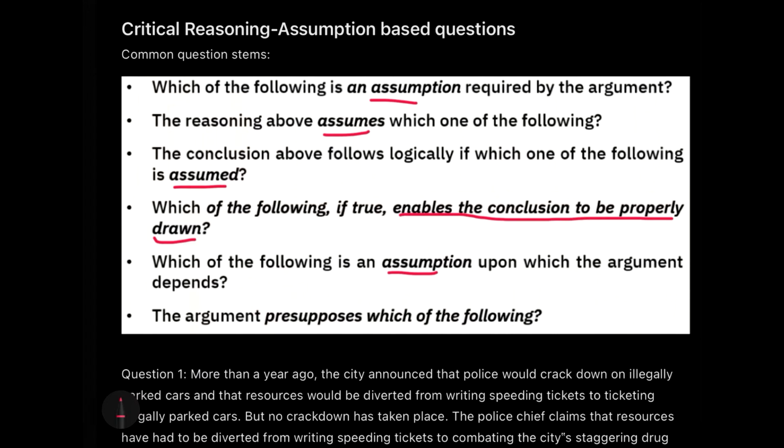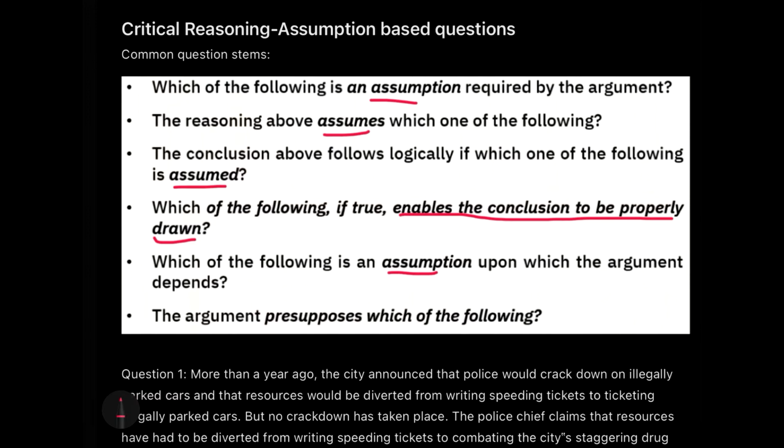That is the assumption, something which the author considers to be true and just ignores writing it down in the paragraph because he considers it almost obviously true. We have to search for that.